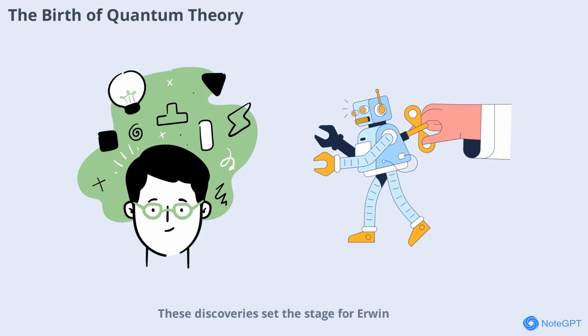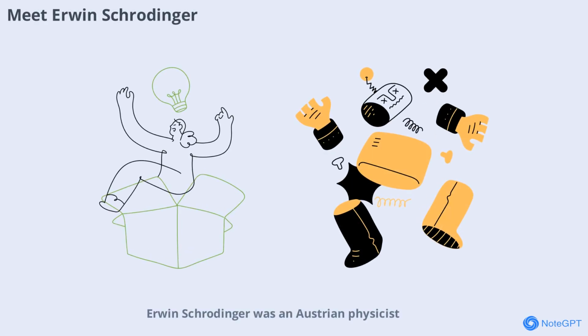These discoveries set the stage for Erwin Schrodinger to develop his famous wave equation, which would become a cornerstone of quantum mechanics. Erwin Schrodinger was an Austrian physicist whose work changed the course of science. In 1926, he introduced the Schrodinger wave equation, providing a mathematical framework to describe how quantum systems evolve over time. Schrödinger's equation allowed scientists to predict the behavior of particles like electrons in atoms, something that was impossible with classical physics. His contributions earned him the Nobel Prize in Physics and cemented his legacy as one of the founding fathers